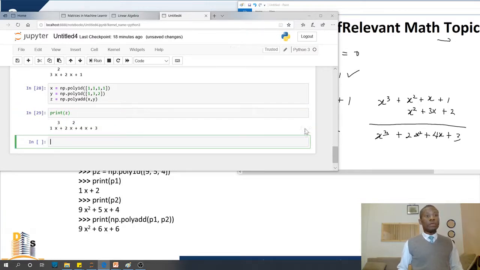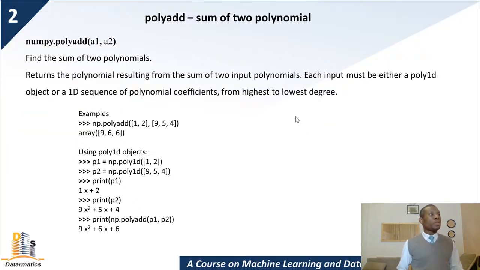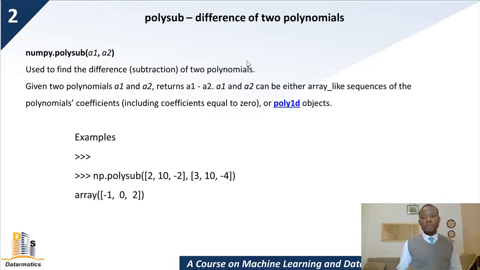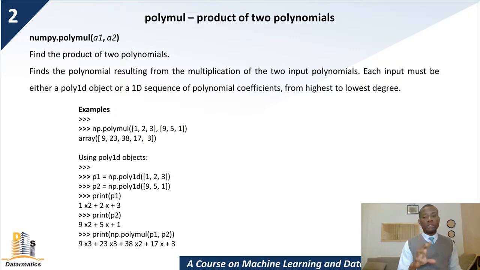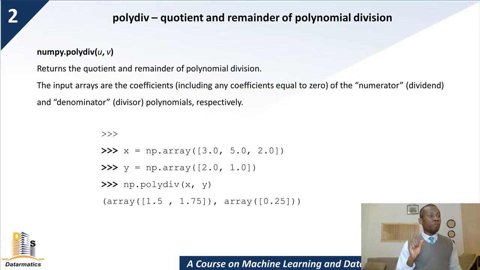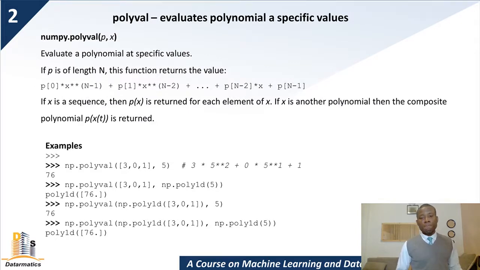So we have z is equal to 1x cubed plus 2x squared plus 4x plus 3, and that is perfectly correct. So go ahead and take a look at polysub. It's just like polyadd, it subtracts two polynomials and takes the same syntax. And we have polymul, which multiplies two polynomials, polydiv, the quotient of two polynomials, and polyval. Polyval actually evaluates a polynomial at a given point. I'm going to quickly illustrate it because we are running out of time.